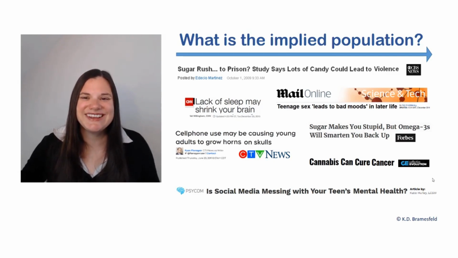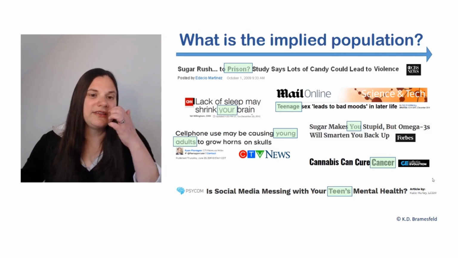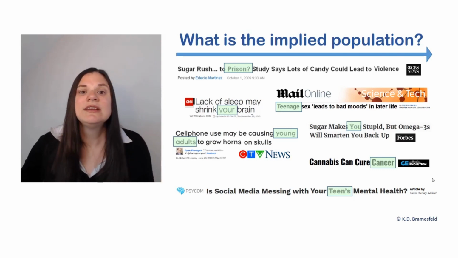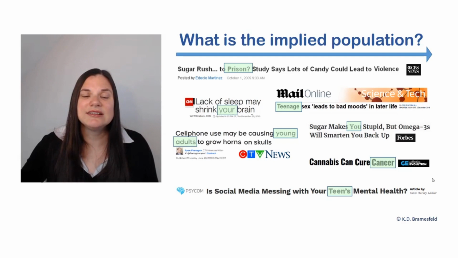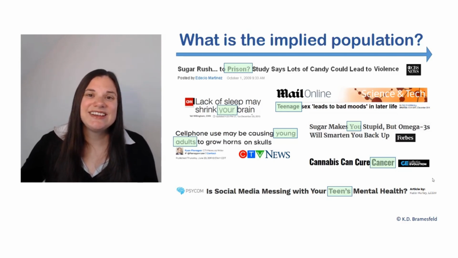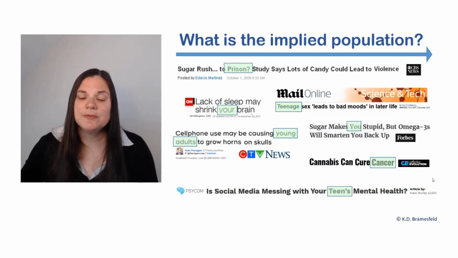Okay, so hopefully you've had a chance to ask who each of these claims is about. As we go through each of these, we can say, for example, "Sugar Rush to Prison," "Study says lots of candy could lead to violence." So presumably, based on this headline, we might expect the population of interest to be prisoners. "Lack of sleep may shrink your brain." This headline is designed to appeal to whoever's reading it. So this is what we might call a universal claim, a claim designed to address a wide assortment of people.